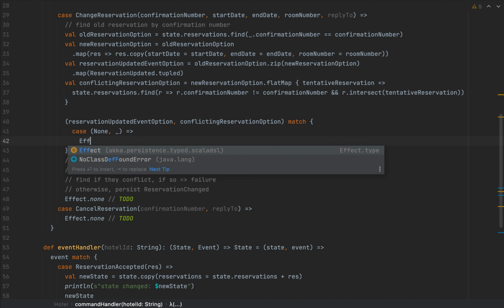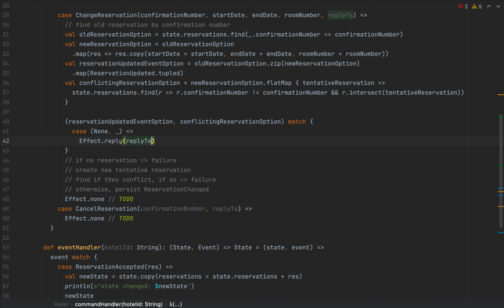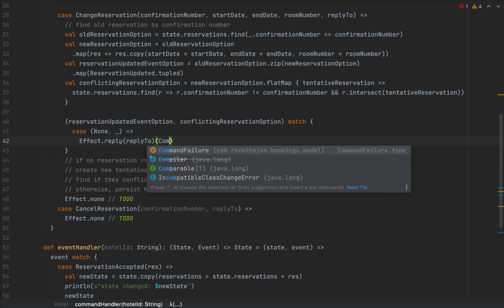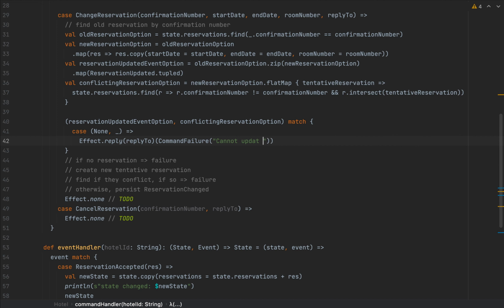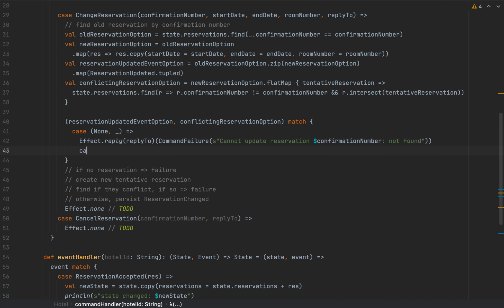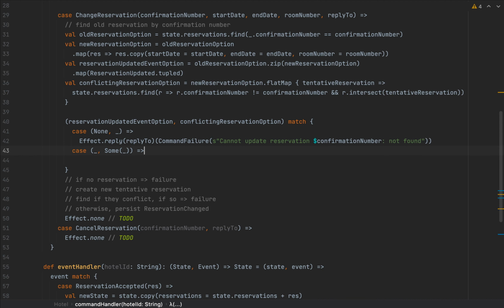So I'm going to have effect.reply, and I'm going to reply to the reply to actor that this change reservation command contains, and I'm going to return a command failure. I'm going to say cannot update reservation, and I'm going to use confirmation number, and I'm going to use not found. Now, in case we get something and some value here in conflicting reservation option, again, this is going to be a command failure because there's already a conflicting reservation for what I will want to do. So I'm going to return another command failure. I'm going to say cannot update reservation confirmation number, conflicting reservations.